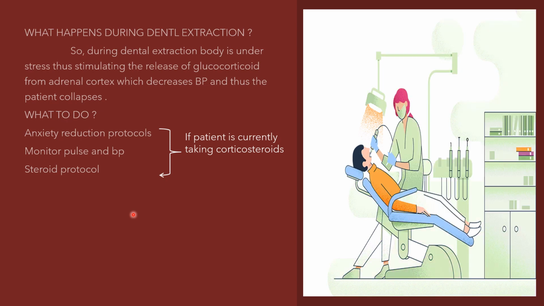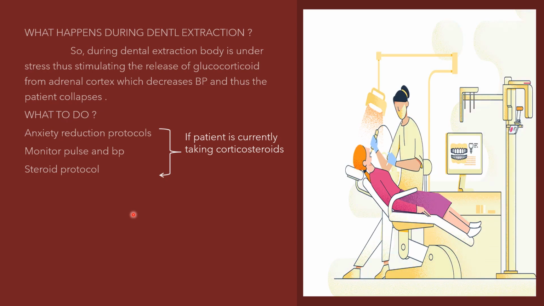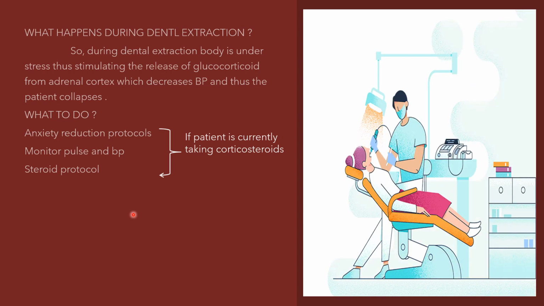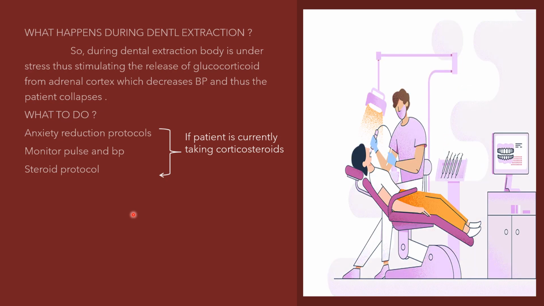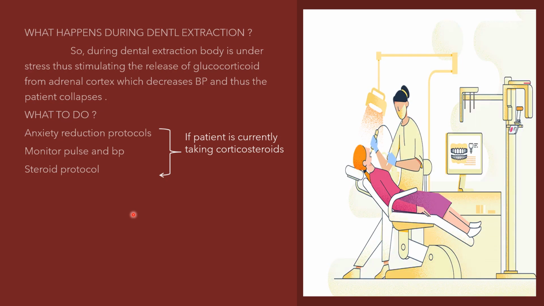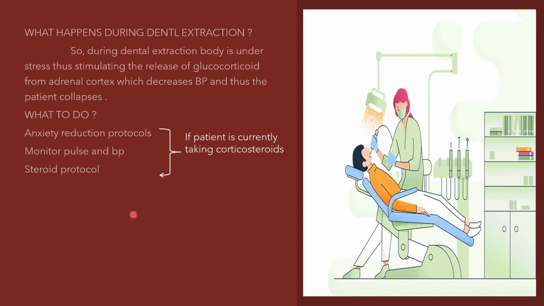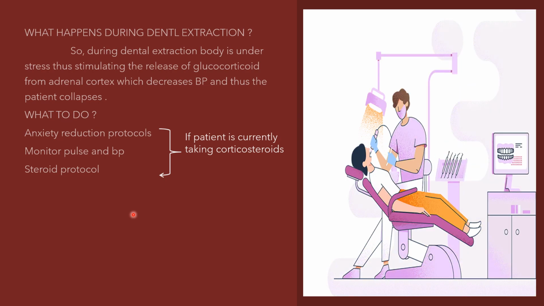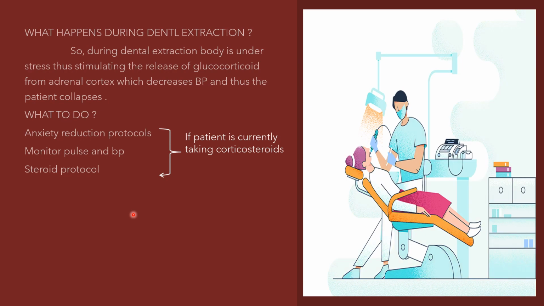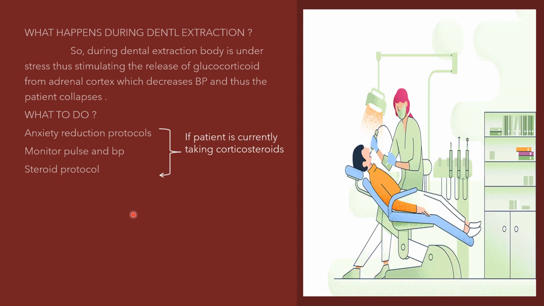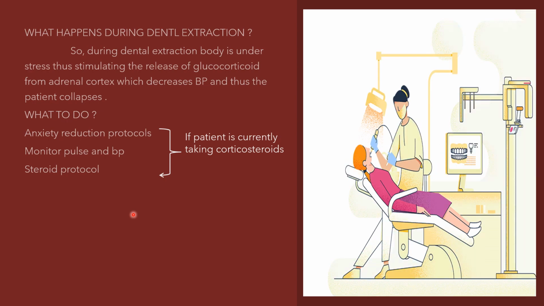So if this happens and the patient collapses on your chair, you should stop the procedure immediately. The things you have to do are to stop the procedure immediately and elevate the legs to 10 degrees, that is, the anti-Trendelenburg position. If he or she doesn't come back within a minute, you can administer IM glucocorticoid, so that the patient can get back into his senses. So this is what you have to do when this happens in your chair.